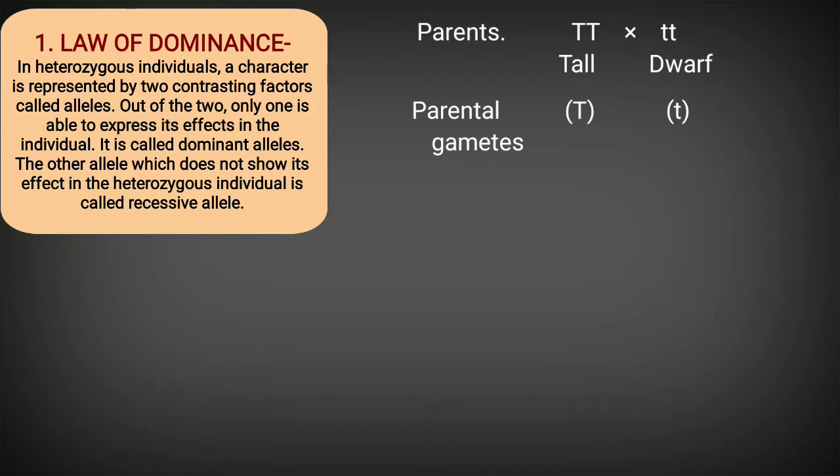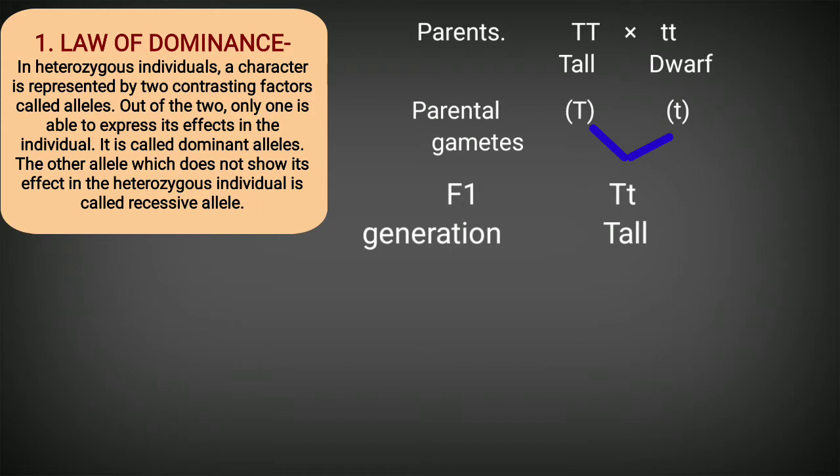But when the tall plant and the dwarf plant were crossed artificially by the method of emasculation and cross-pollination, the resultant generation, which is called the F1 generation or hybrid plants, were all tall plants. Now how did that happen?